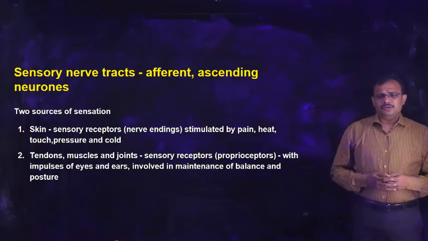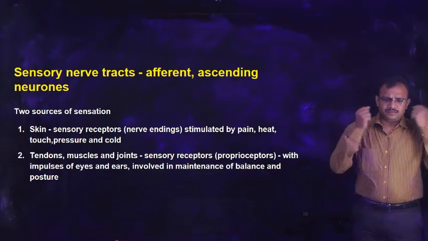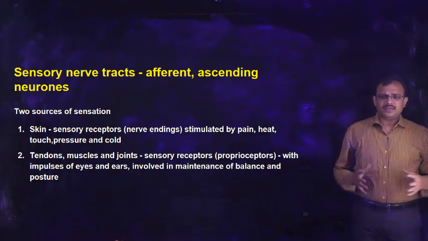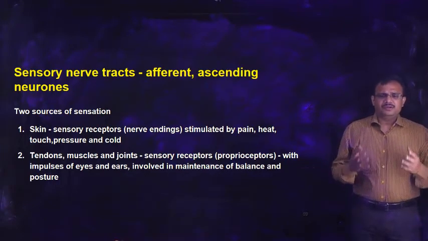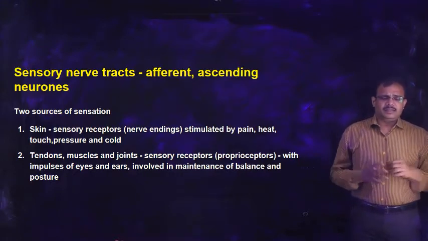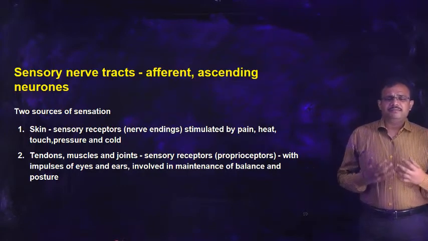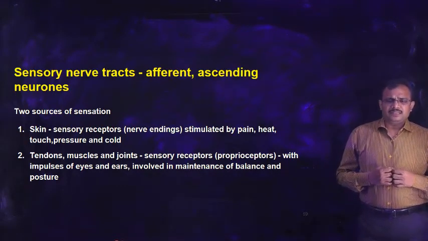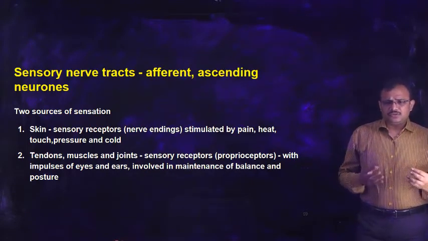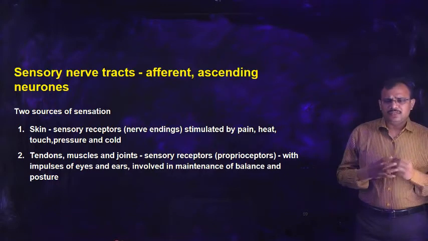Because if I want to know where I am standing, I should get information from the eyes, information from the ears and information from my various joints, so that by combining all these things I can know how I am standing, how I can balance and how I can maintain my posture. And apart from this, there is sensory information from internal organs, in the sense those organs which are under involuntary control.